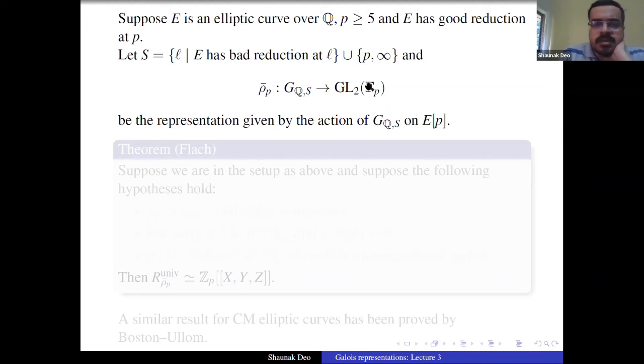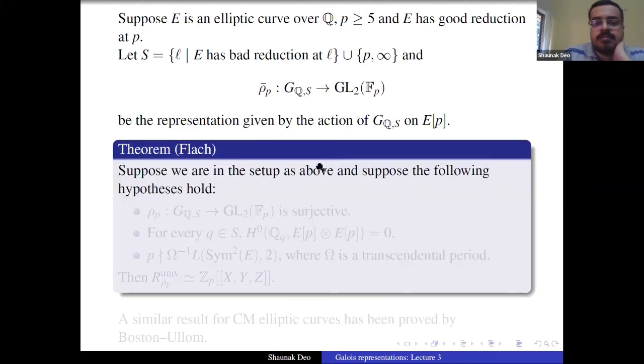But yeah, let me state this result of Flach here. So the result of Flach is that we have this representation. We have E an elliptic curve, p greater than or equal to 5. E has good reduction at p, and S is the set of primes where E has bad reduction, together with p and infinity, and rho p bar is coming from the action of the Galois group on p-torsion points. Then Flach proves the following.